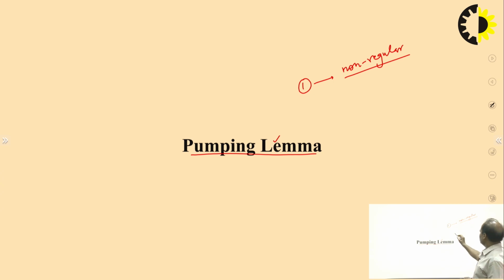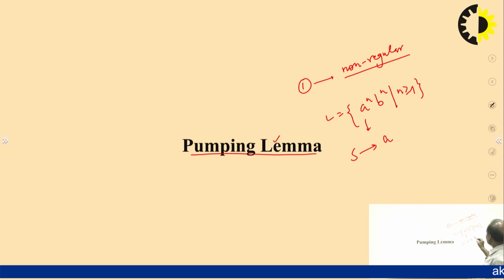For example, if we talk about a language like a^n b^n, n greater than or equal to 1, this language is not regular, you know. We cannot design a DFA for this language, and there are many ways to check whether it is regular or not. We can design a context free grammar S to aSb or ab. This is a context free grammar, a type 2 grammar, for this language.